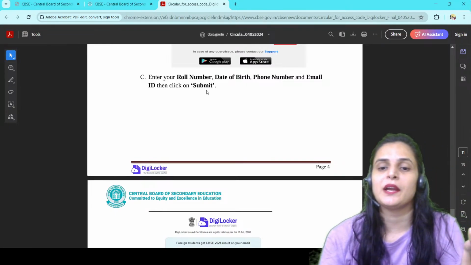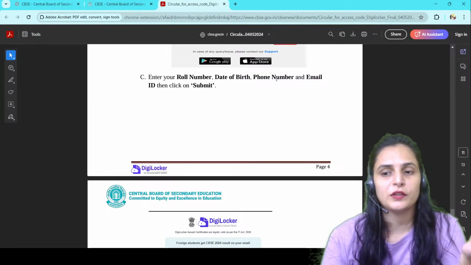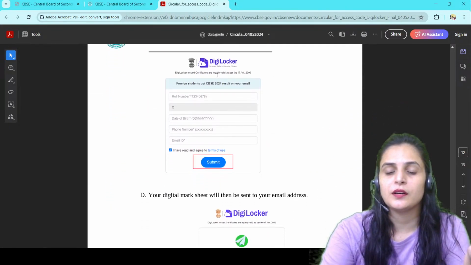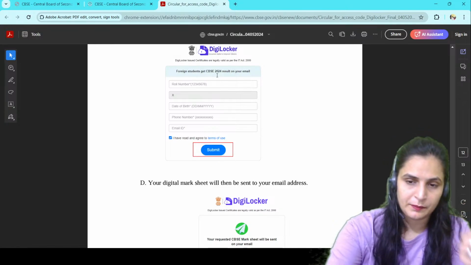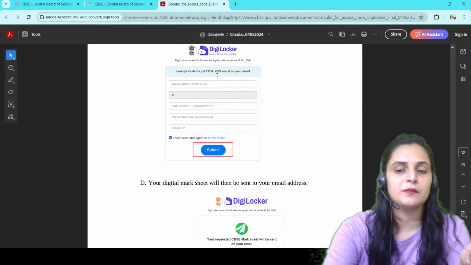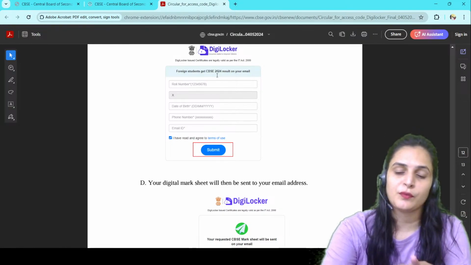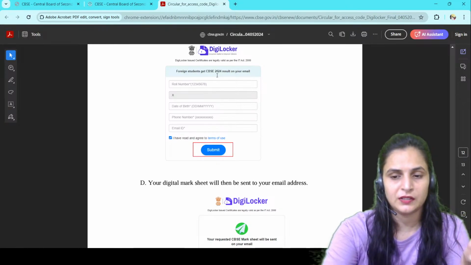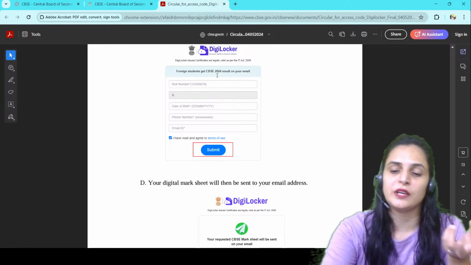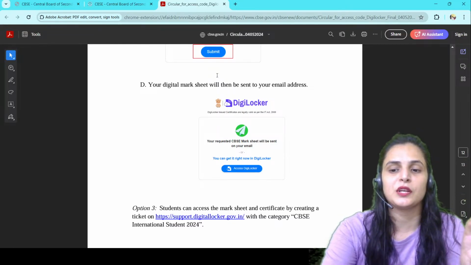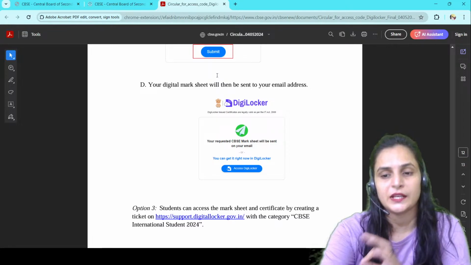Digital mark sheets. Now enter your roll number, date of birth, phone number, and email ID. Then click on the submit button, right? So you have to mention all your details like your roll number, the class you had appeared for, your date of birth, your mobile number, your email address, and then you have to click on the submit button, and that's how your digital mark sheet will be sent to your email address, right? So your requested CBSE mark sheet will be sent to your email address, right?